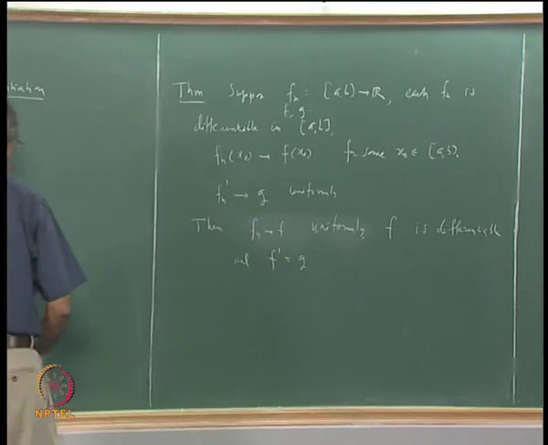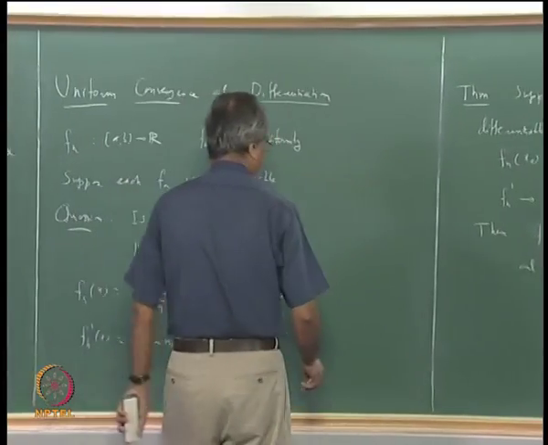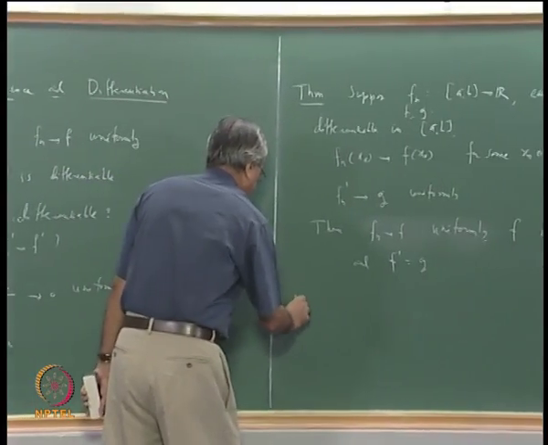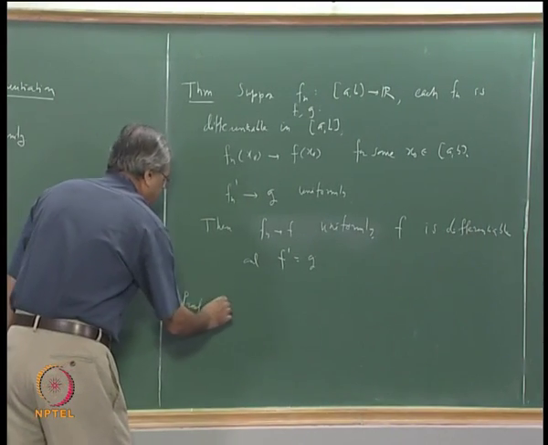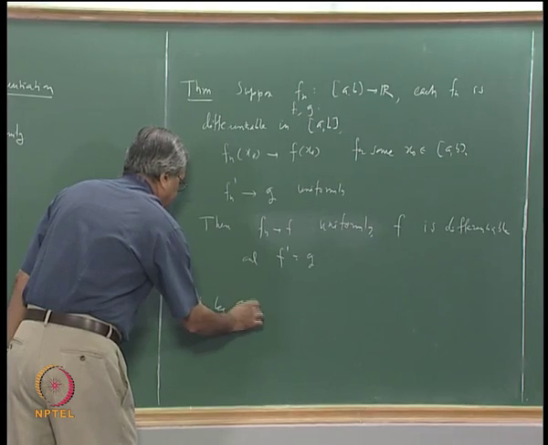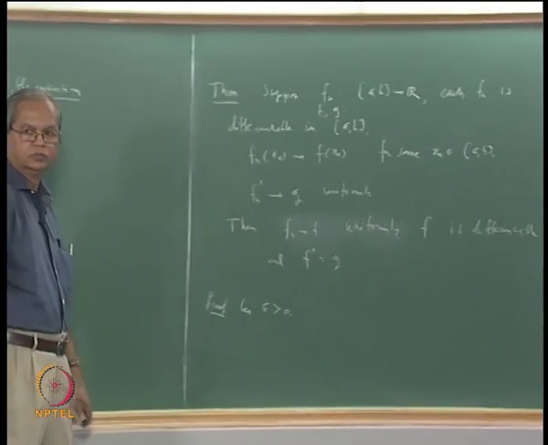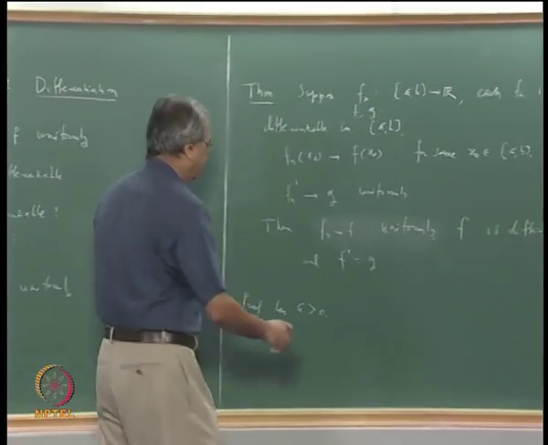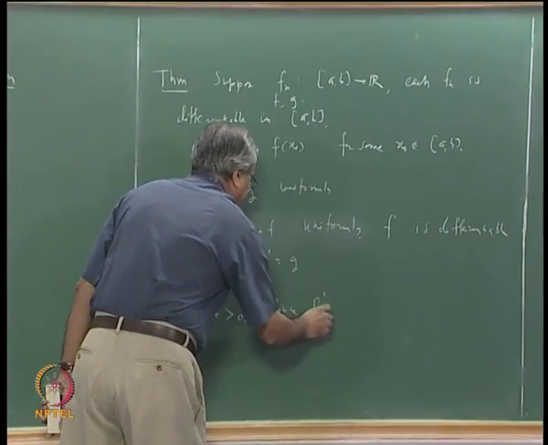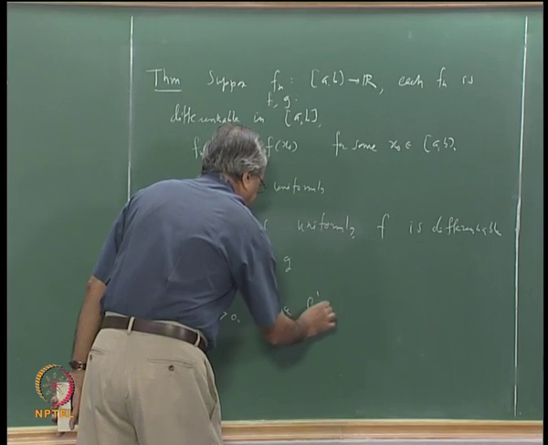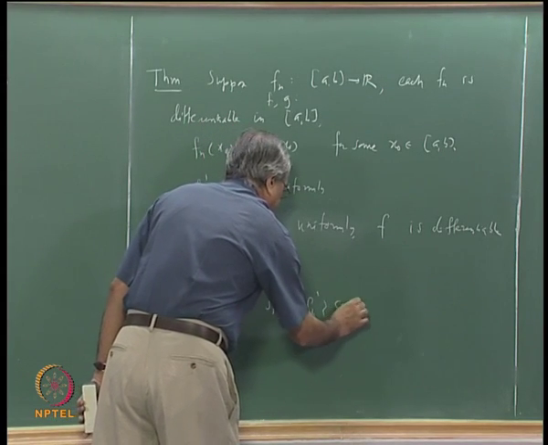Proof: let epsilon be bigger than 0. Since fn prime converges uniformly,